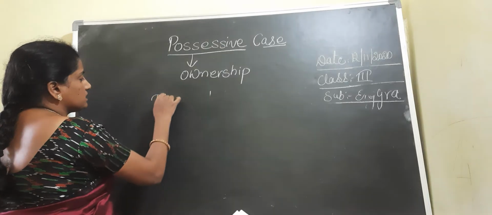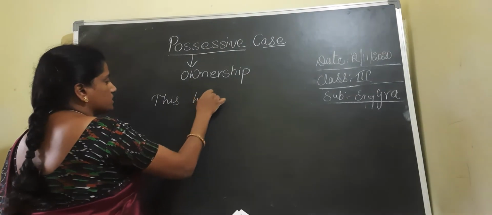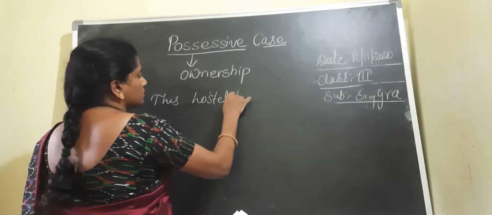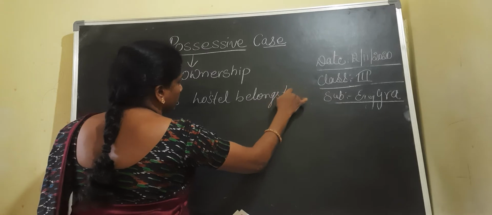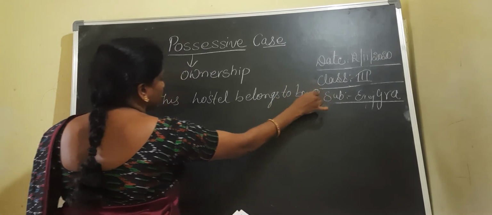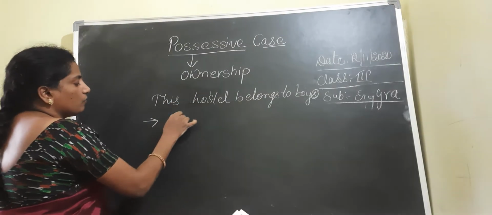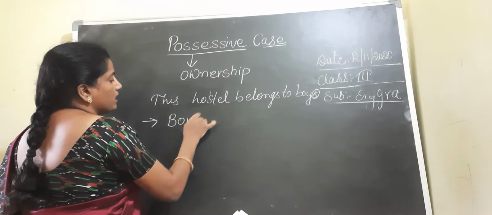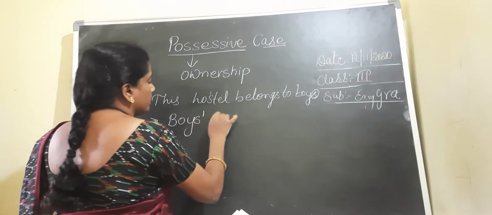Suppose this hostel belongs to boys. అంటే ఈ హాస్టల్ అబ్బాయిలది అని అర్థం. Boys. Here the plural ends with s. So in such cases, children, we have to add only an apostrophe. Boys' hostel.